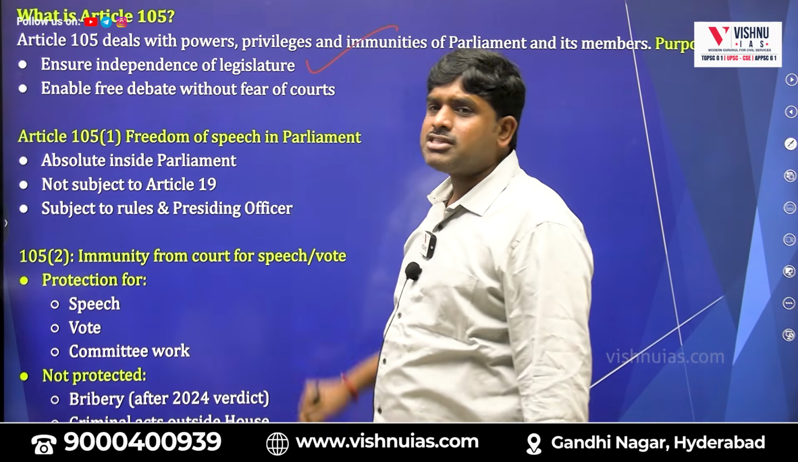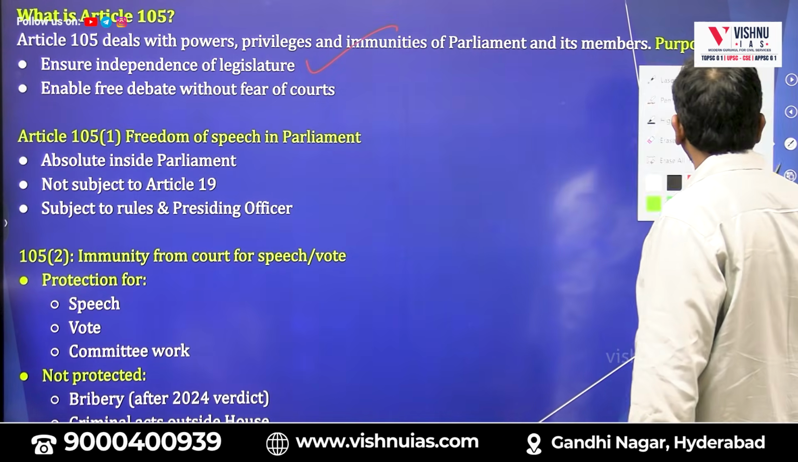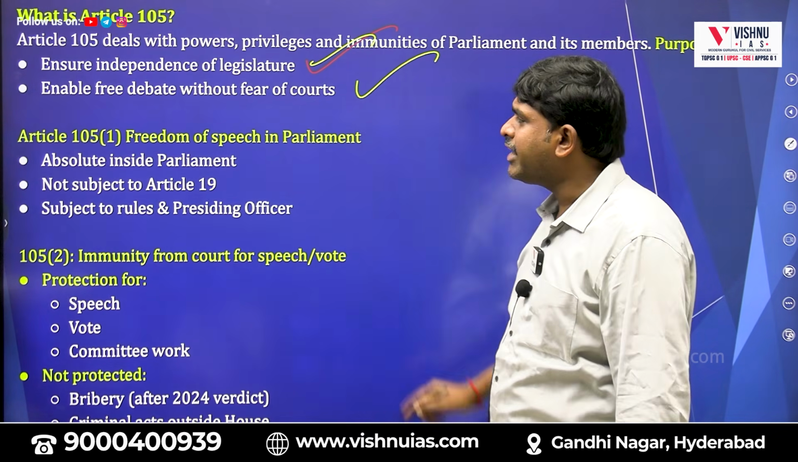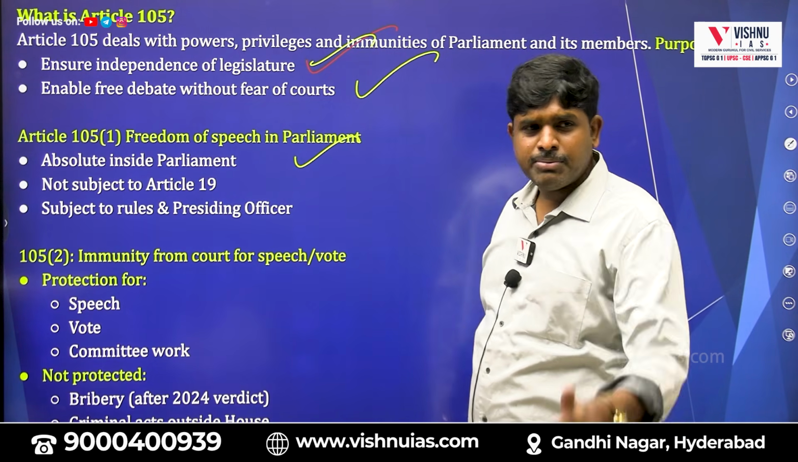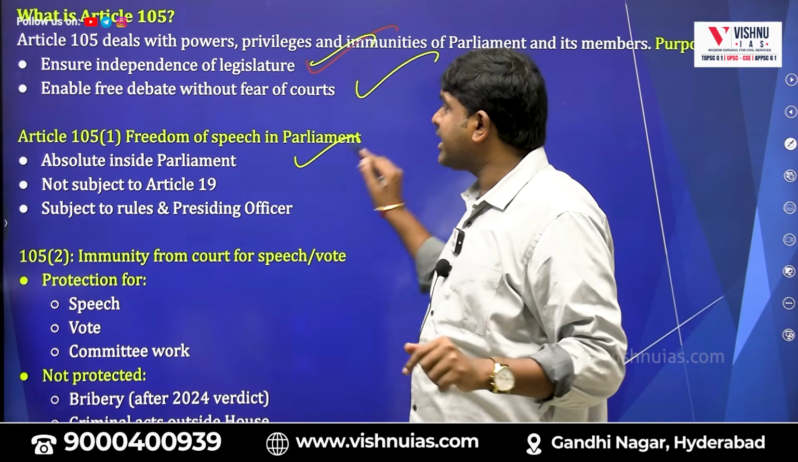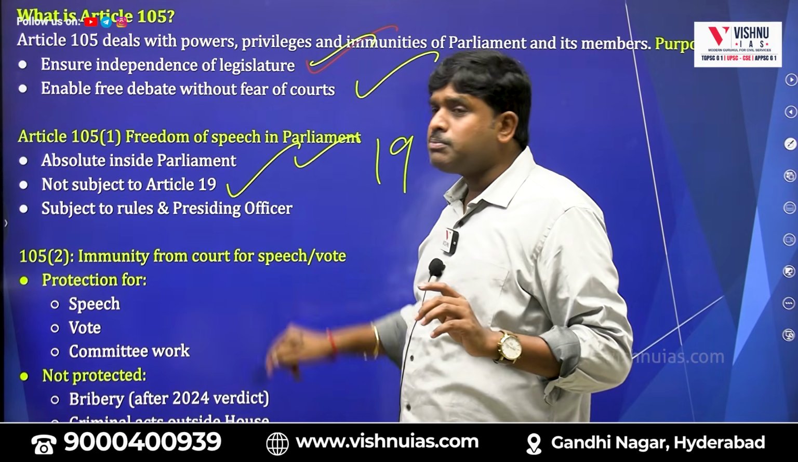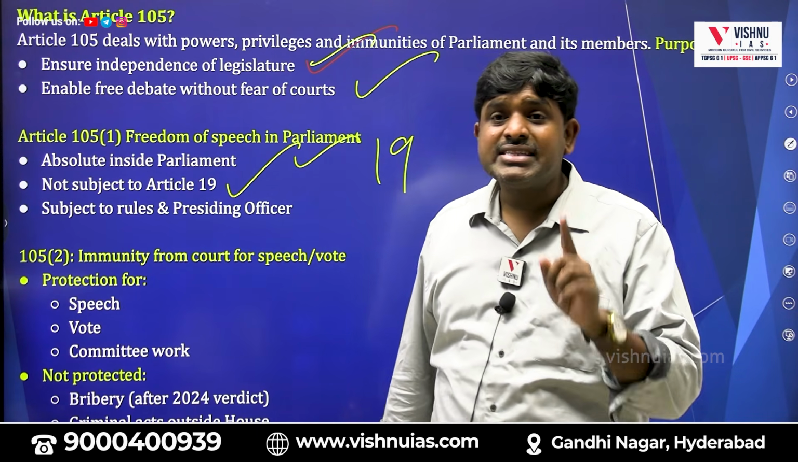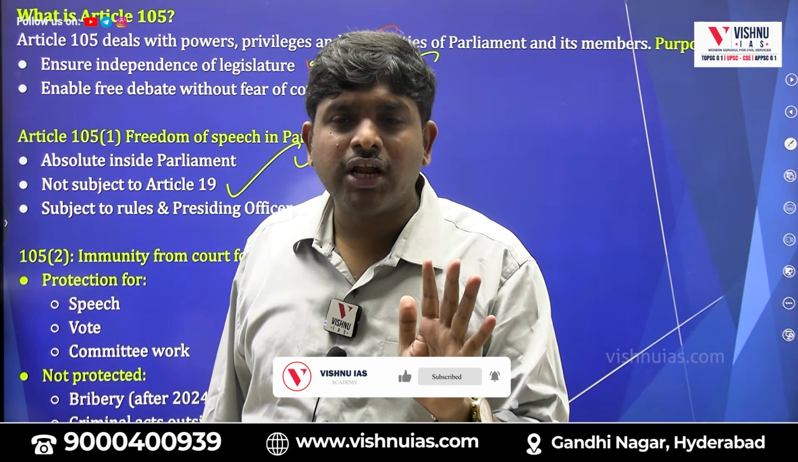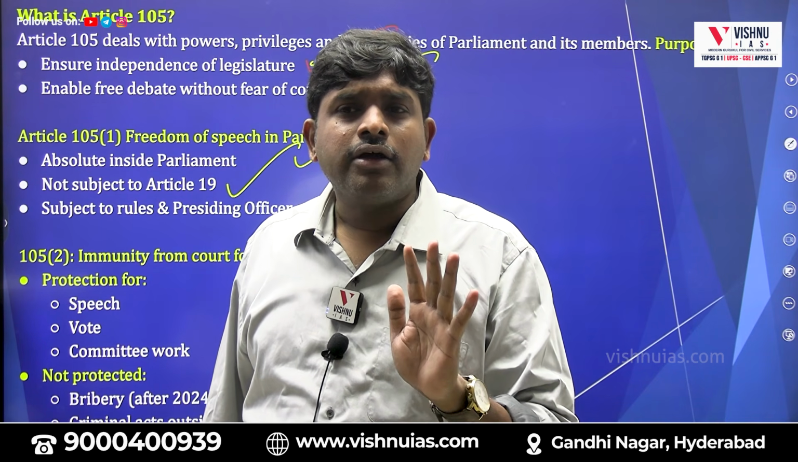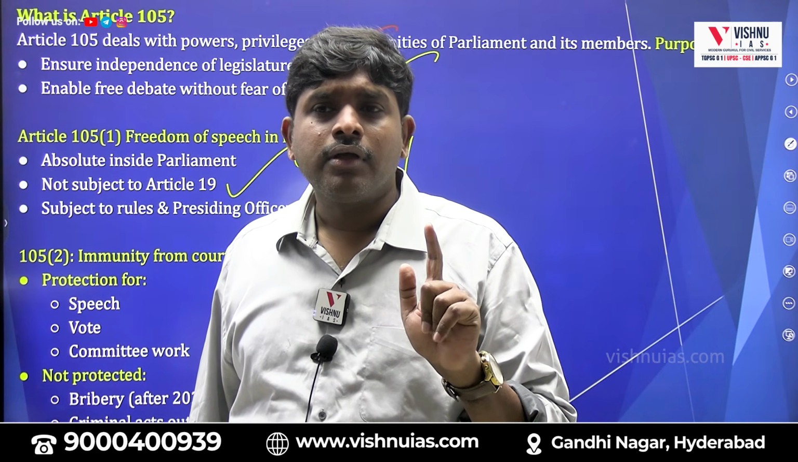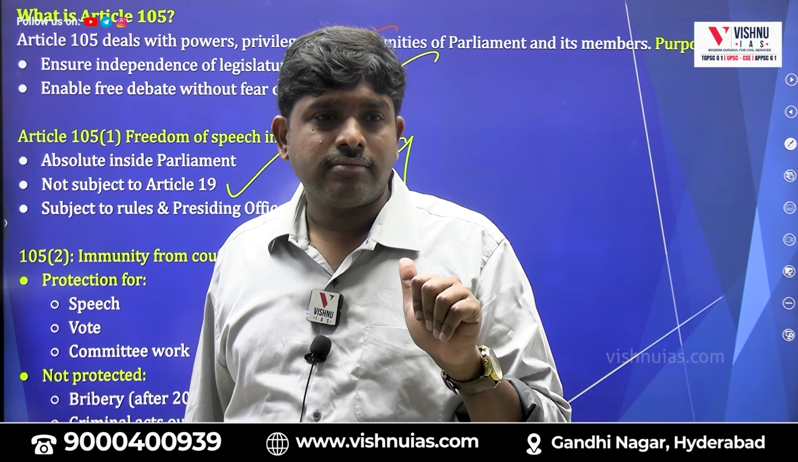So for what purpose are these privileges there? To ensure independence, and free debate without fear of courts. No one should interfere. Freedom of speech in parliament is absolute. Whatever he wants, he can speak. No one can control. It is not subject to Article 19, because Article 19 has some limitations. What are the rights under Article 19? Speech, association, assembly, movement.